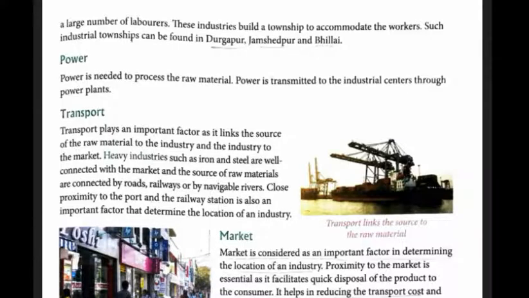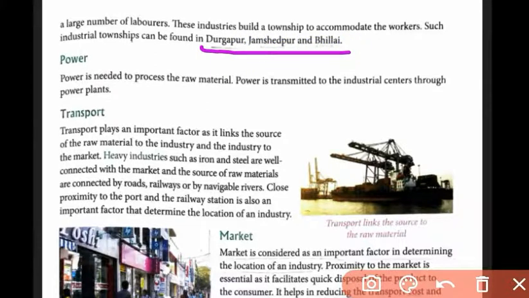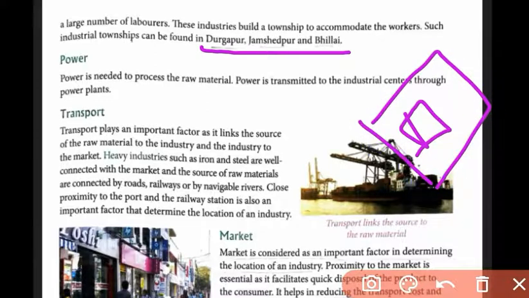Industrial township is also there to find the labor force. The industries also require a good amount of skilled and unskilled labor. So these kinds of industrial cities, or you can say industrial towns, are also built, like Durgapur, Jamshedpur, Bhilai, all these are planned industrial townships. So if you have Tata Steel there, then the total area is for the laborers, employees. And if you have the DSP or the Durgapur Steel Plant, same in the case of these towns, they are also called planned industrial towns.